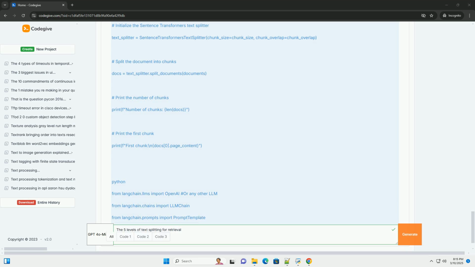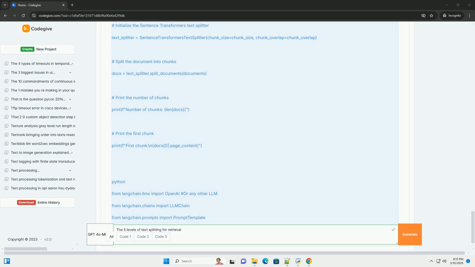Better handles complex relationships between sentences and paragraphs. Cons: more computationally expensive than other methods, requires calculating embeddings. Requires a good sentence embedding model. Can be sensitive to the quality of the embeddings.